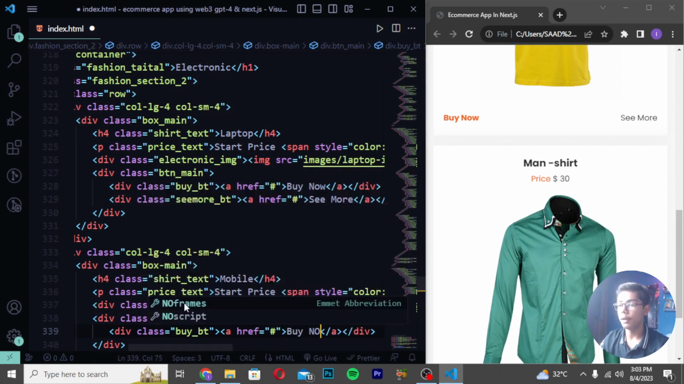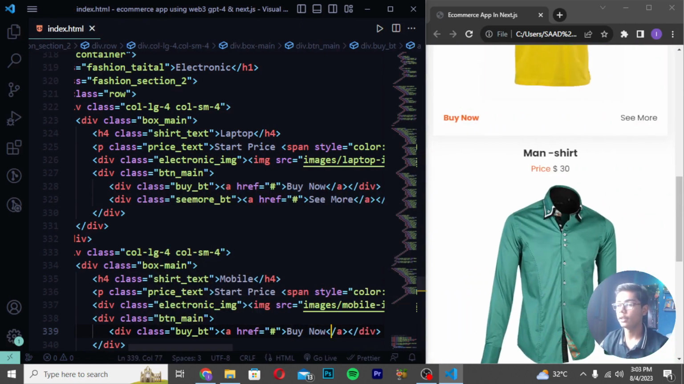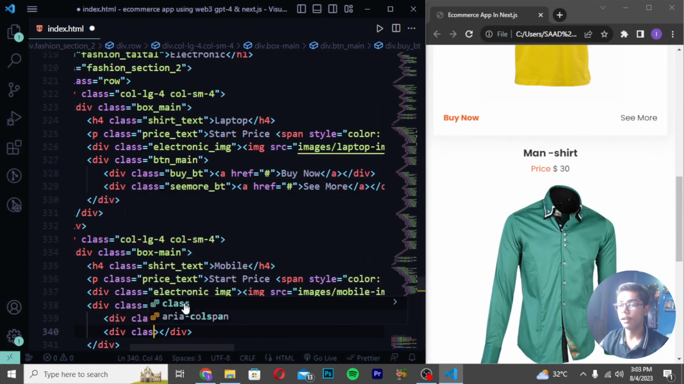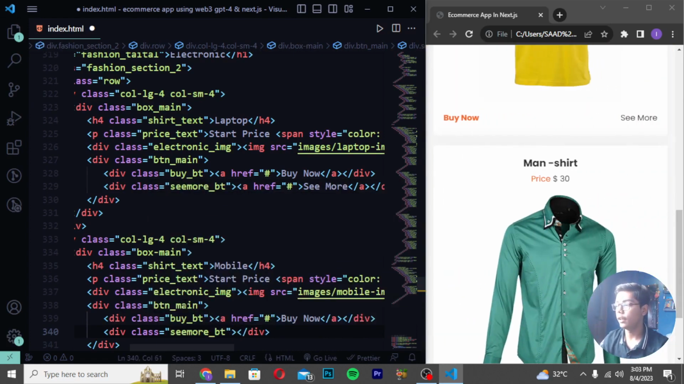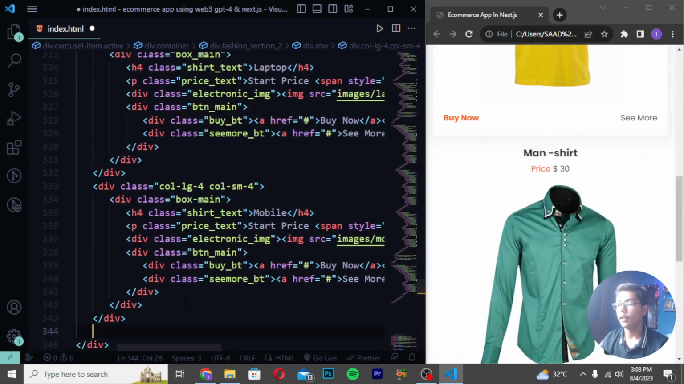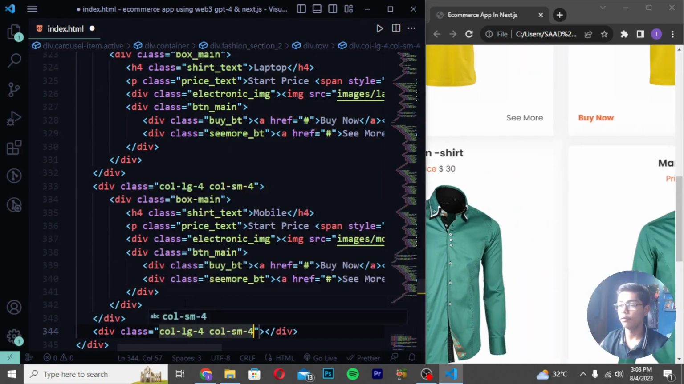I will be writing here by now, and then you have to just save it. Then create div class, and I will be writing it as see more underscore bt. And here you have to write a tag and write see more again. Then save, and you have to just write here div class col-lg-4 and write here col-sm-4.